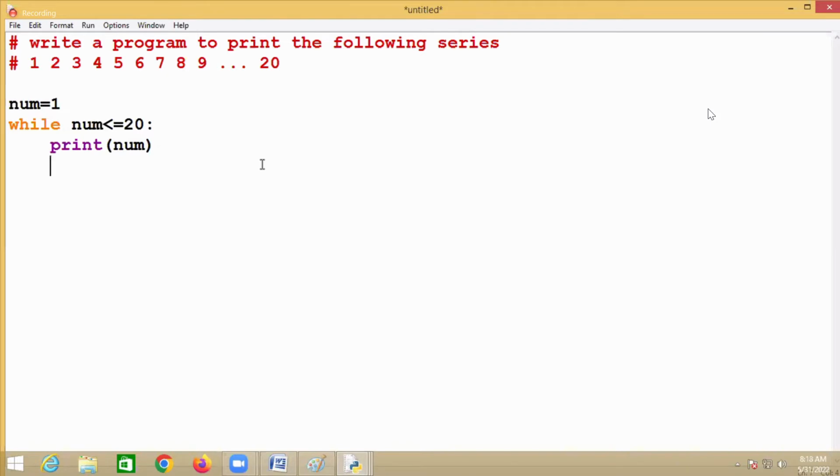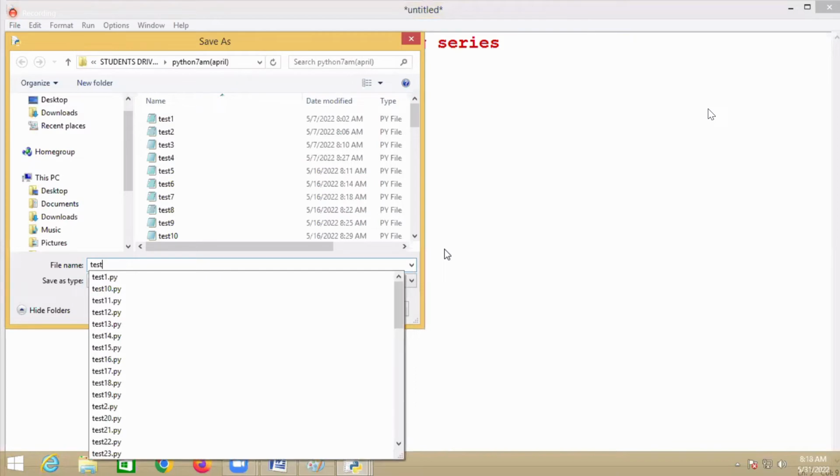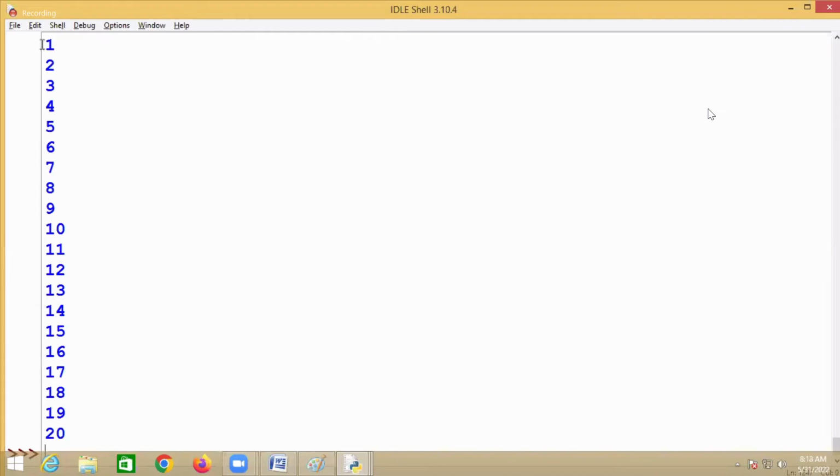After that, I'm saying number equals number plus 1. Then number becomes 2. Is 2 less than or equal to 20? Yes. Then number becomes 3, then 4, then 5, and it will repeat this until number is 21. When the number becomes 21, you can see the numbers 1 to 20.